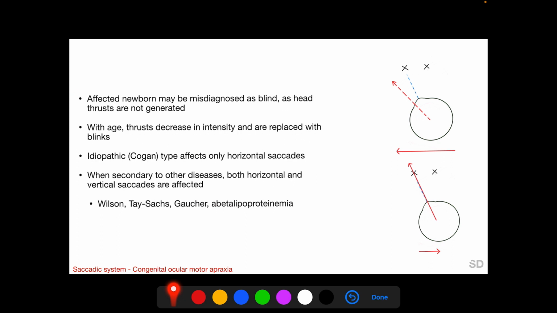Newborns affected with congenital ocular motor apraxia may be misdiagnosed as blind, as head thrusts are not generated by newborns, and with age into adulthood, thrusts decrease in intensity and are replaced with blinks. There is an idiopathic type of congenital ocular motor apraxia called the Cogan type, which affects only horizontal saccades. But when this congenital ocular motor apraxia occurs with other neurodegenerative diseases, both horizontal and vertical saccades are affected.